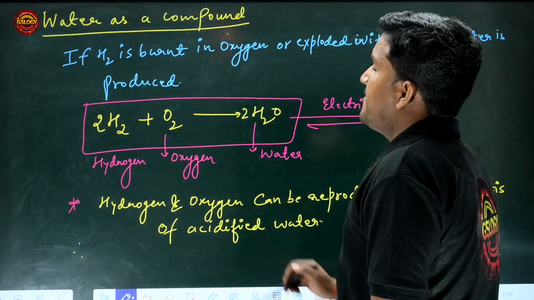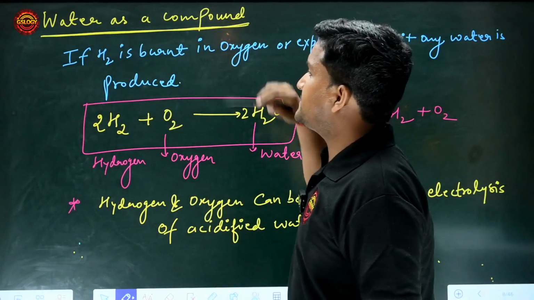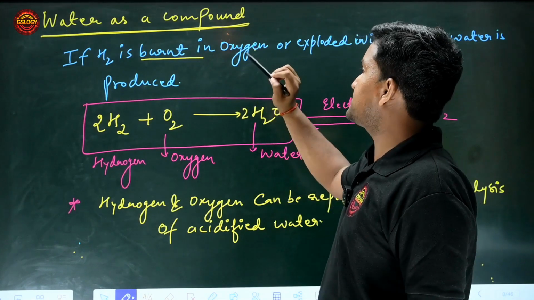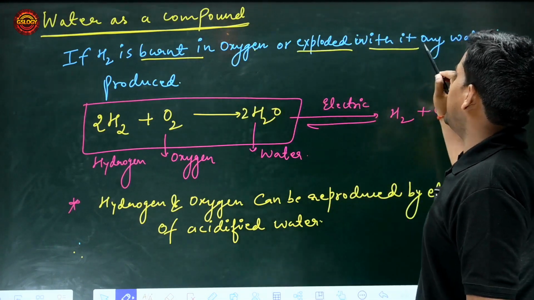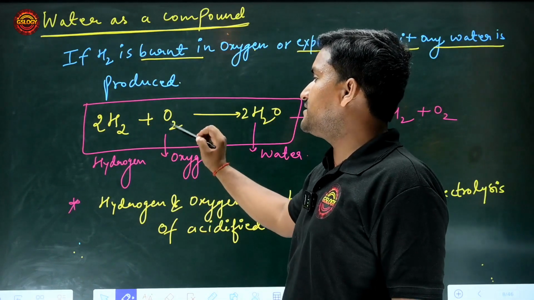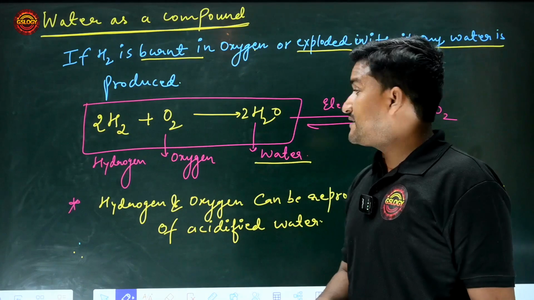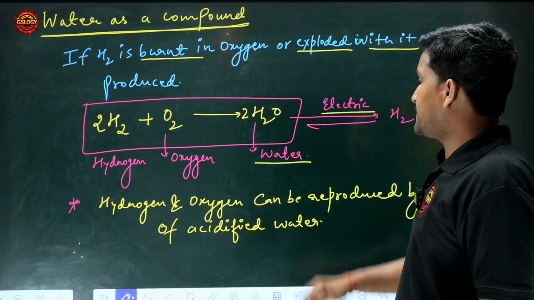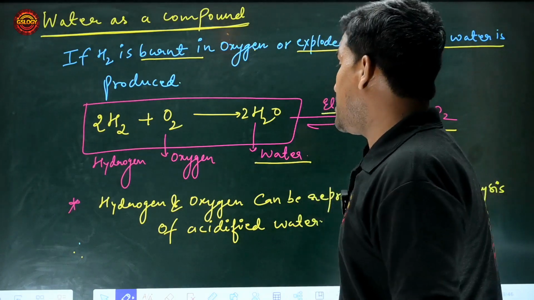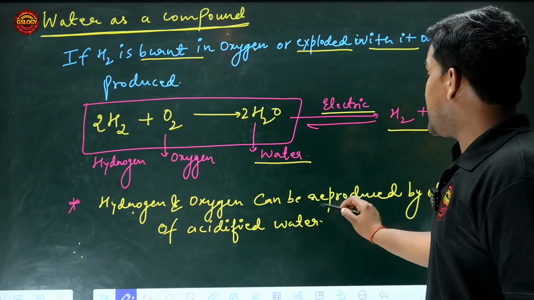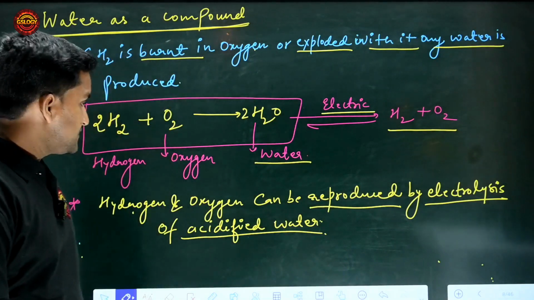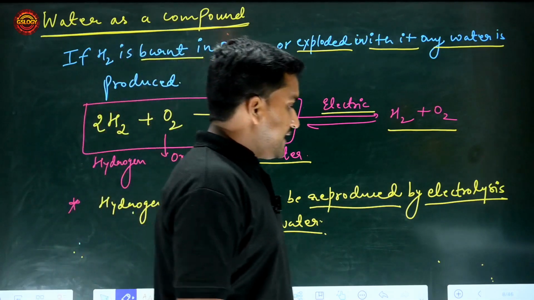Get on to the next point. Water as a compound. If hydrogen is burned in oxygen or exploded with it, water is produced. When hydrogen reacts with oxygen, it forms water, and on applying an electric current again, it dissociates into hydrogen and oxygen. Hydrogen and oxygen can be reproduced by the electrolysis of acidified water. Clear everyone?